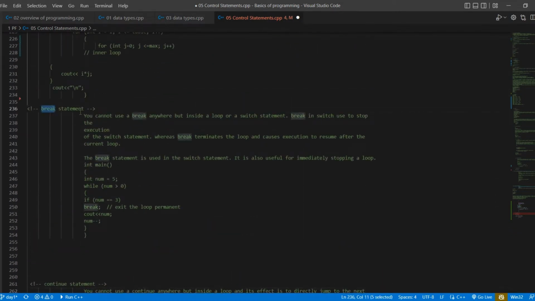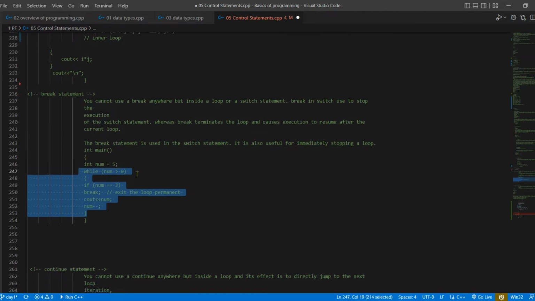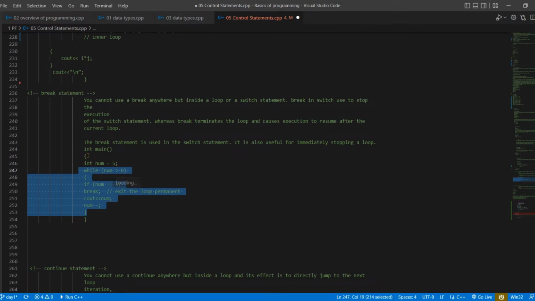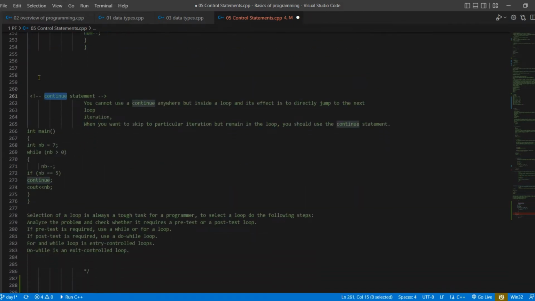What is the difference between break and continue? Break is something like, if you write break here, it will stop all of the execution and execute the statements after the while loop or if statement. Okay, it will stop all of the execution in which it is declared and execute the remaining part of the program. While on the other hand, continue is what we use in loops if we want to skip